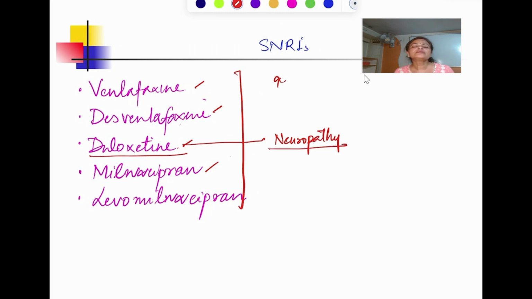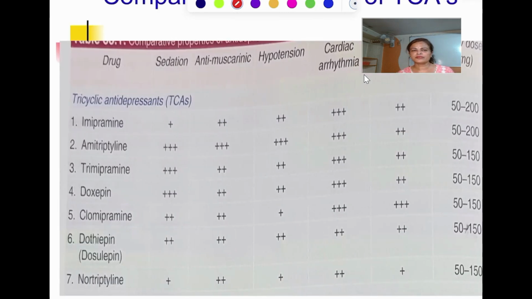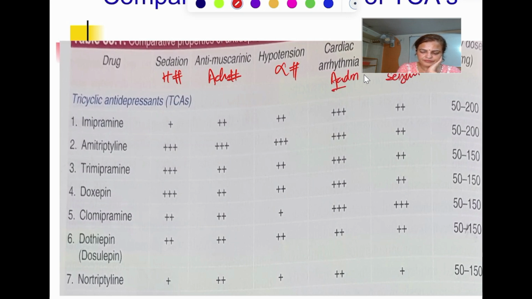So for the severe depression, presently we prefer this drug over the TCA because they are safer in comparison to the TCA. So you can see in the next table, this I have taken from the Tripathi. So it is easy if you see this table here, this is a TCA, you can see this sedation, H2 histamine blocking property. This is ACH blocking property, they have that also. This is alpha blocking property. This is with the acidosis that leads to this, and seizure, यहाँ पे आपका seizure threshold है, they are going to precipitate that also. So you can see almost everywhere plus जितना भी है. ठीक है, so this is about the TCA.